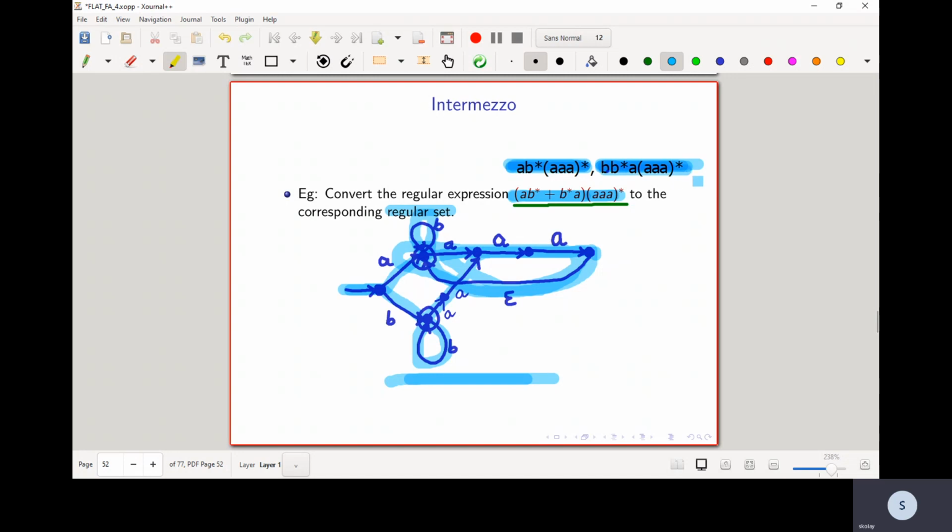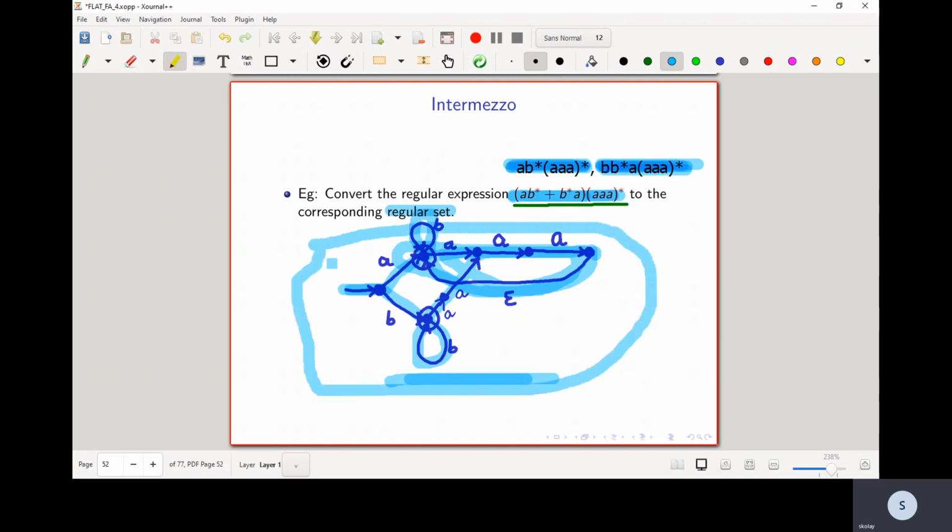If I am using epsilon transitions, we know an easy way of drawing an NFA with epsilon transitions for showing closure of regular sets over the union operator. This is a compact version, but there are many ways of drawing this NFA with epsilon transitions. We draw an NFA for the first language, and then for the second language, and then using epsilon transitions I can draw an NFA with epsilon transitions for the entire language.